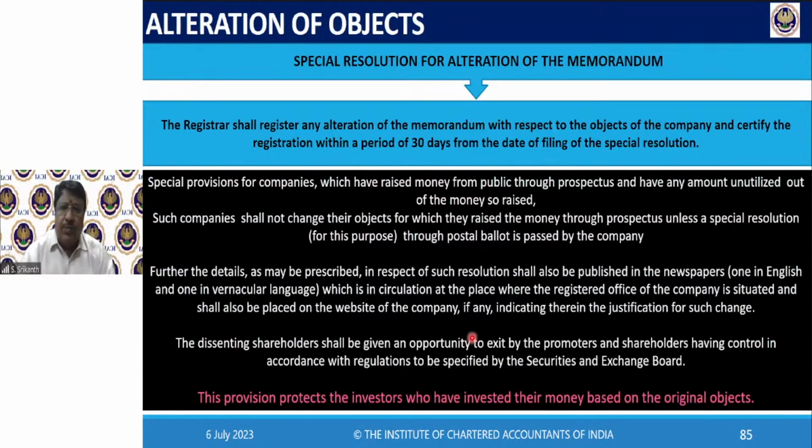Now, they have raised the money through prospectus. 60% is held by the public, 20% by institutions, 20% by the promoter. So such a 20% small stake holder is controlling the company. He has taken money from the public through prospectus. He is saying, I'm going to do this, I'm going to do that. Now he says, I don't want to do that, I want to do this. Now he has to amend the object clause. For that, he has to call for a postal ballot. In that special resolution, now let us say the public people are aware and their awareness is created.